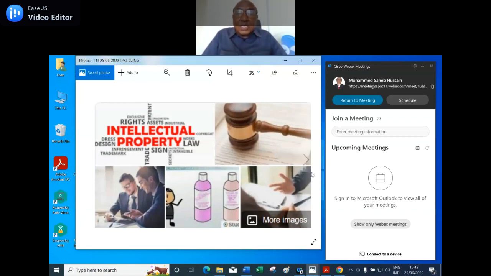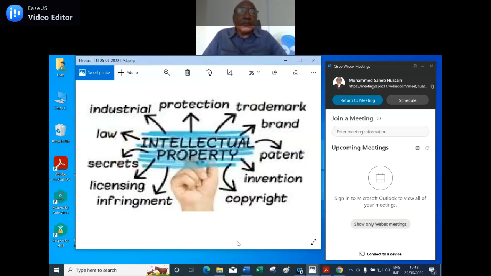Could you see it? We can see that, sir. And on this slide: intellectual property, industrial protection, trademark, brand, patents, invention, copyrights, license, infringement, secrets, and law. So these are all connected to intellectual property. Very good.